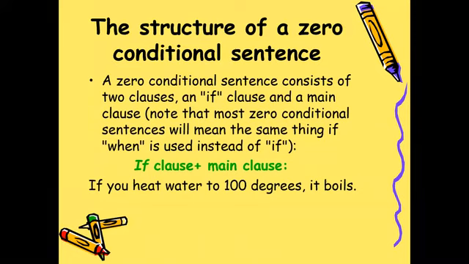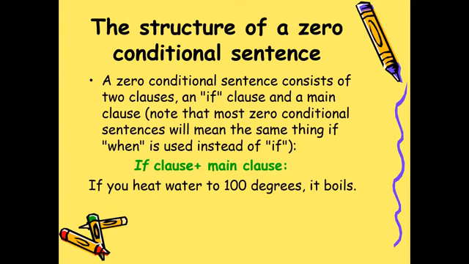The structure of a zero conditional sentence. A zero conditional sentence consists of two clauses, an if clause and a main clause. Note that most zero conditional sentences will mean the same thing if when is used instead of if. So you have the structure: if clause plus main clause. When you heat water to 100 degrees, it boils.